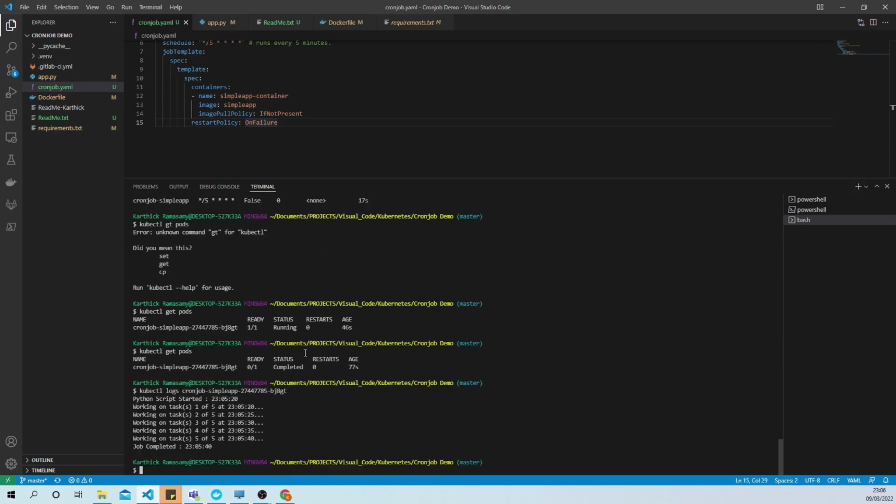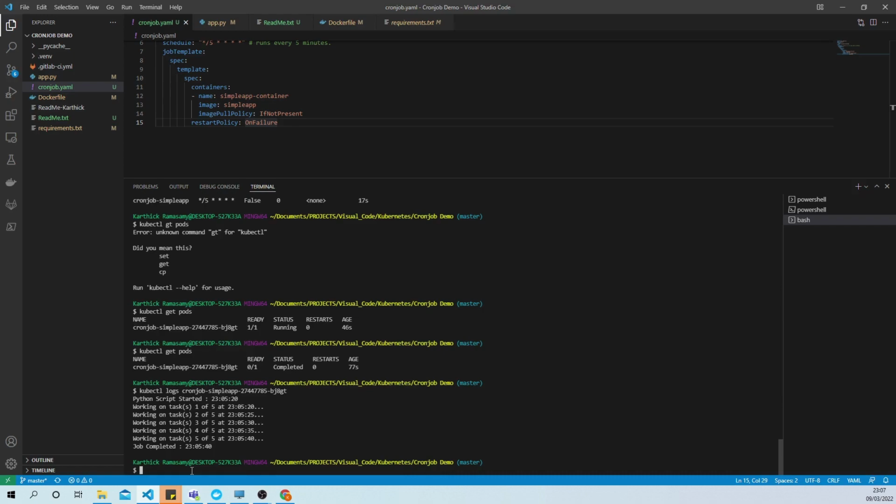Okay, it just executed our Python script. It started at 23:05 and the job finished at 23:05 and 40 seconds. So it took about 20 seconds to complete the job.